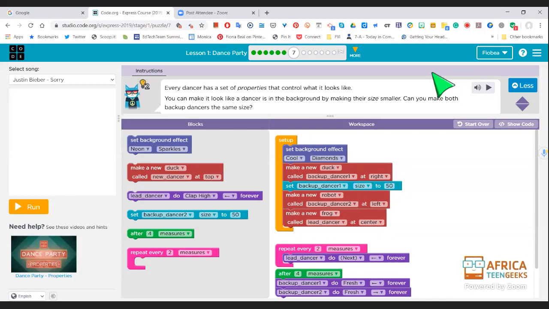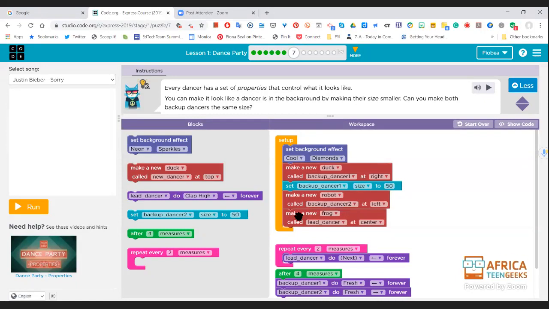So we're now in puzzle 7. Wow. And puzzle 7's got quite a lot of code already. Look at it all. It's set up, dancers, it's got background effect, it's got a new duck, it's got a new robot. The new duck is called Backup Dancer 1. The new robot's called Backup Dancer 2.